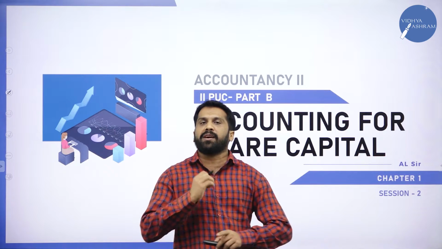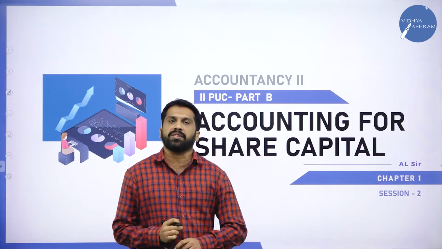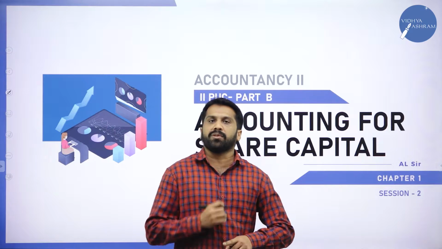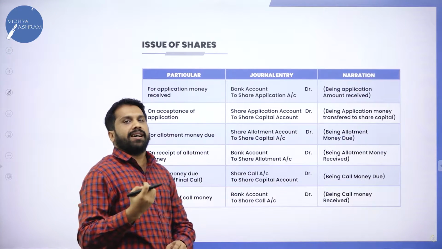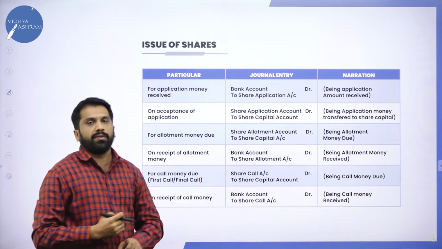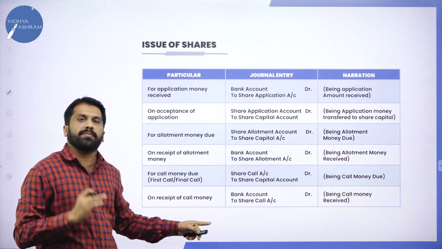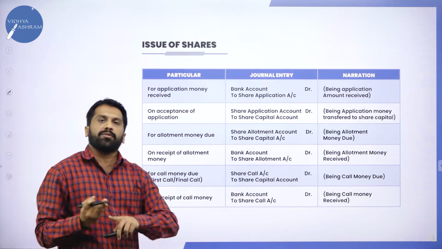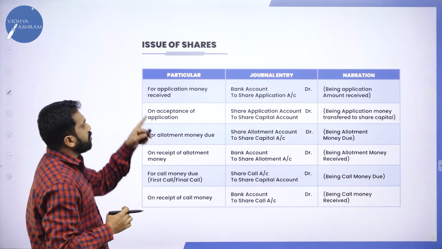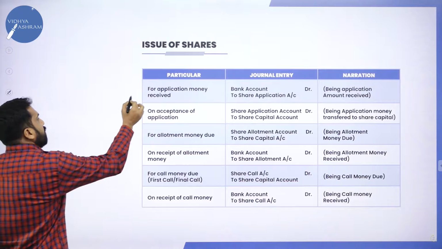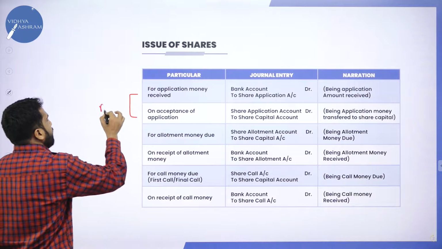This is your 12 marks problem in your examination and it is the easiest one to solve. These are the stages or journal entries you have to remember to solve the problem. Before this we have stages. What are those stages? The first stage will be application.